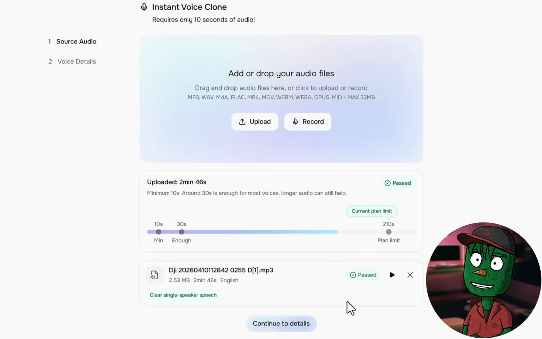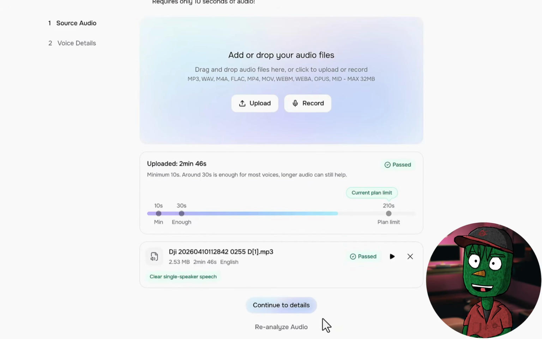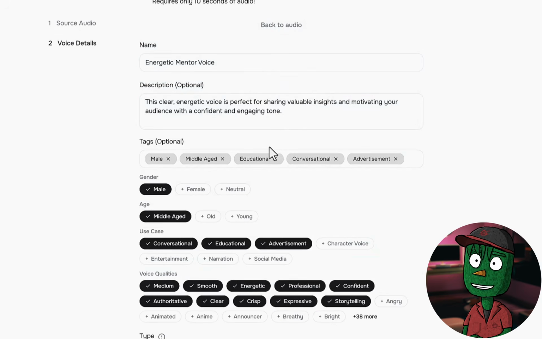and immediately the AI is going to start analyzing the audio you uploaded. In less than 5 seconds, it's going to tell you to continue to do this. Click on it, and then it's going to bring you to this page.